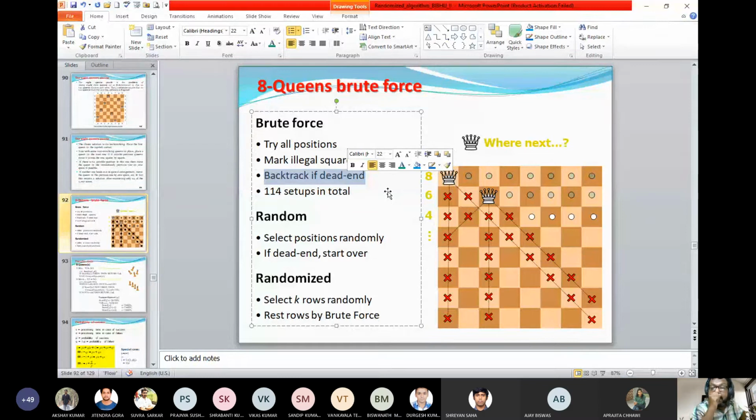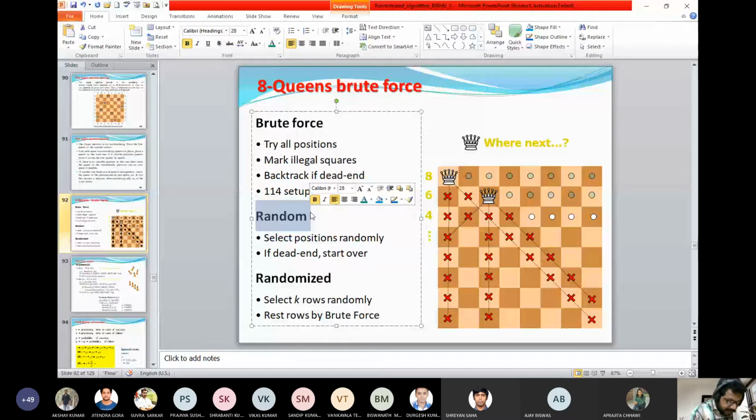Now, instead of that, you typically write a randomized algorithm. Where to place? That means in the tuple, you try to fill up the first place. You generate a random number from 1 to 8 and write it at the first place. Let us say that will be 7. Then again you generate a second random number. It is found to be 6. So 7 and 6, whenever you generate the 6, it is going to be discarded because the previous one is the 7.